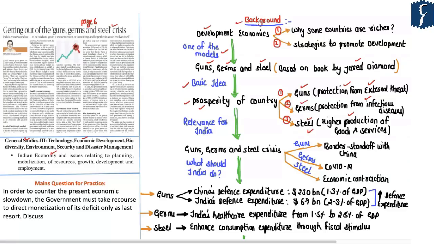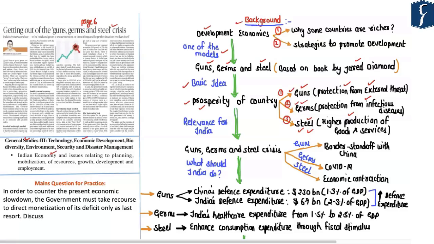Now, the importance of guns and germs for human civilization can be understood by looking at ancient history. In ancient history, we have come across a number of kingdoms which were quite rich as well as prosperous. But since they did not adequately focus on the guns or the germs, such kingdoms lost their relevance. Hence, for the prosperity of a country, it has to focus on all of these three aspects.